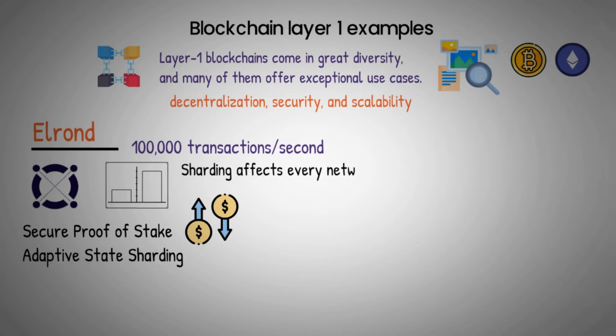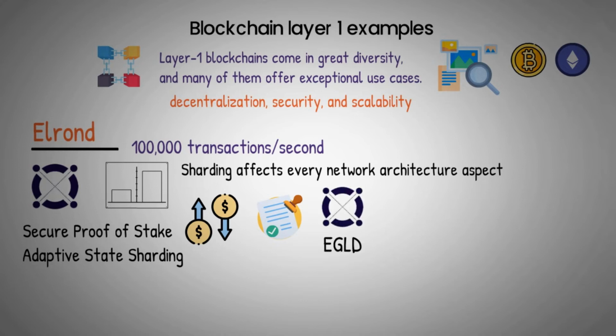Sharding affects every network architecture aspect, including its state and transactions. Additionally, validators switch between shards, which lessens the possibility of a hostile takeover of a fragment. The native token of Elrond, EGLD, is employed for transaction costs, dApp deployment, and rewarding users who participate in the network's validation system.